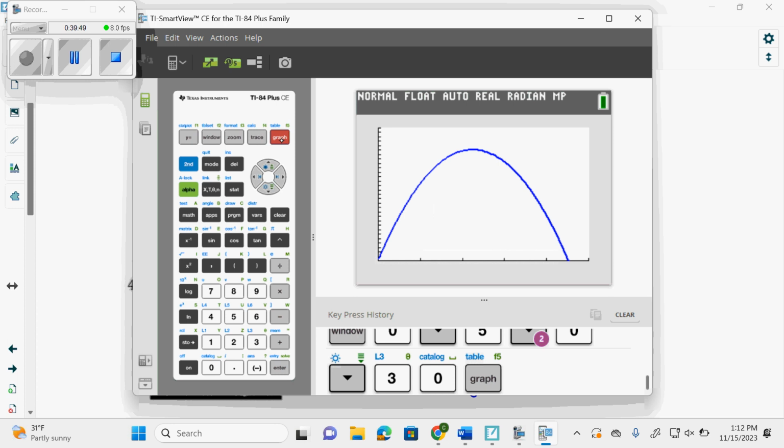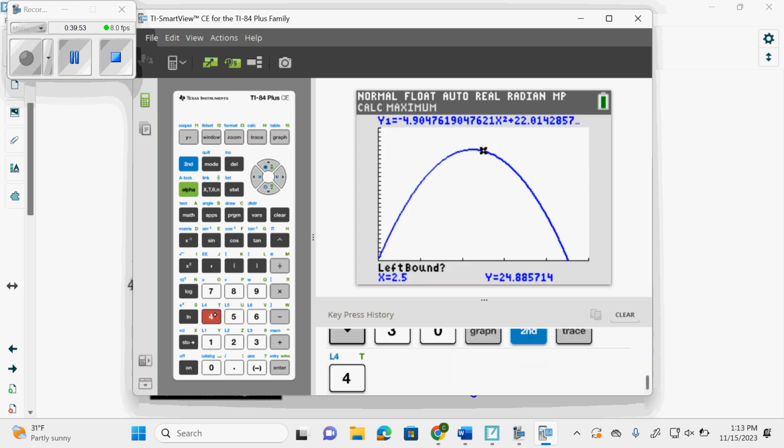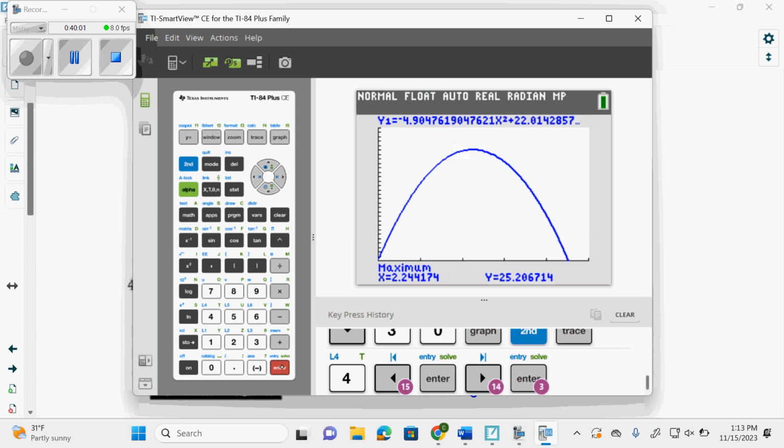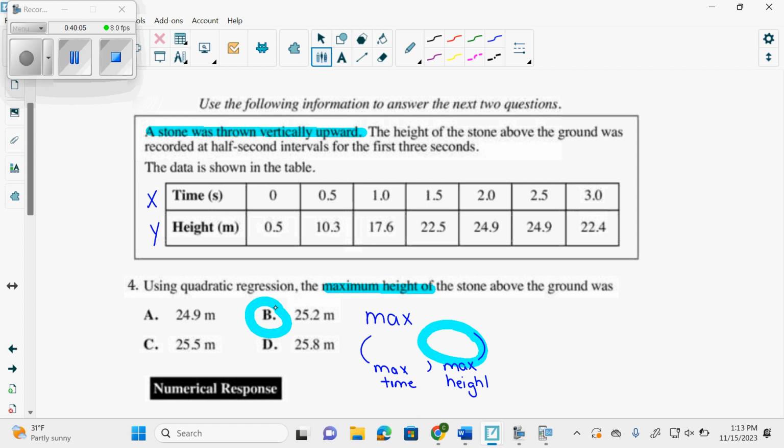So it wants the max height. Height is y, so second trace, maximum. If it says maximum or minimum, we have to find that and then pick which one we need. So the max height is 25.2, which is B.